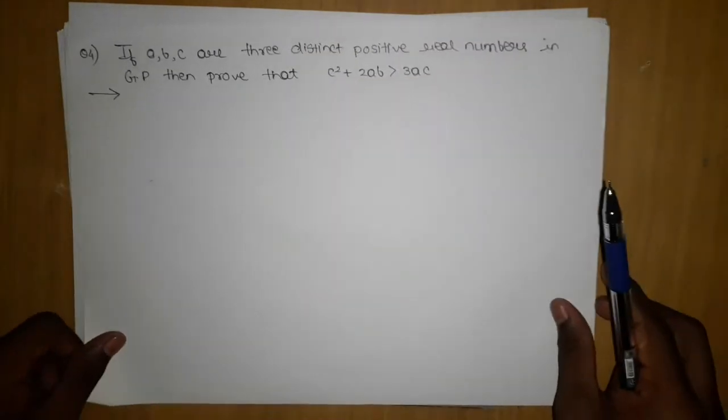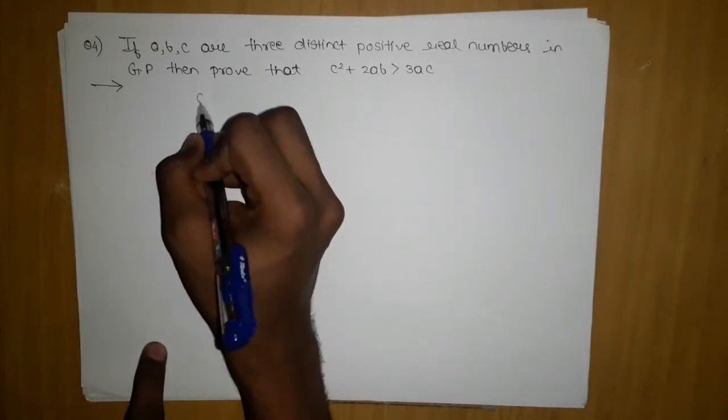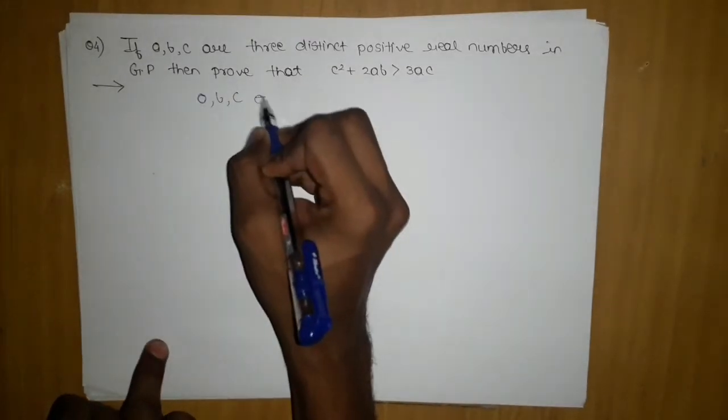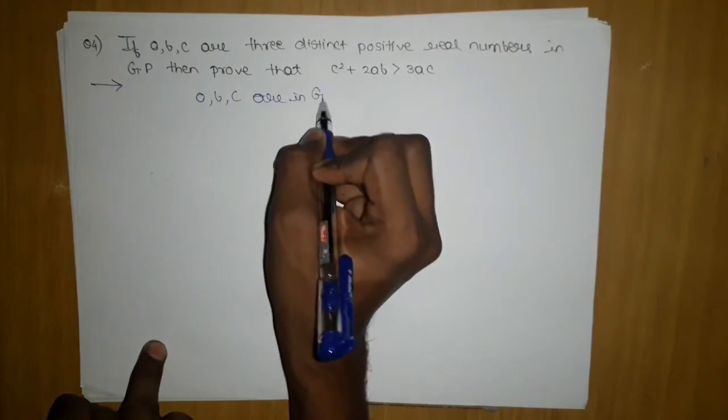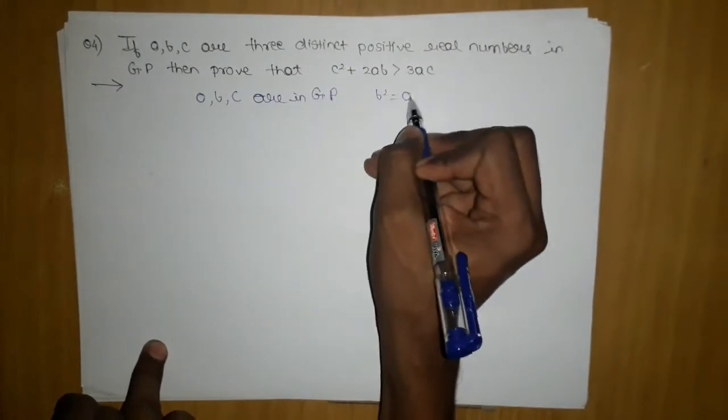So now let's move on to the next question, which is this question. If a, b, c are three distinct positive real numbers in GP, then prove that c square plus 2ab is greater than 3ac. To prove this, here a, b, c are in GP, so what I can do is b square is equal to ac. Simple.